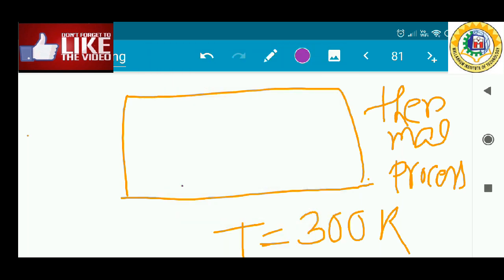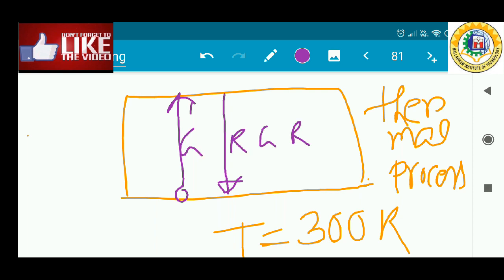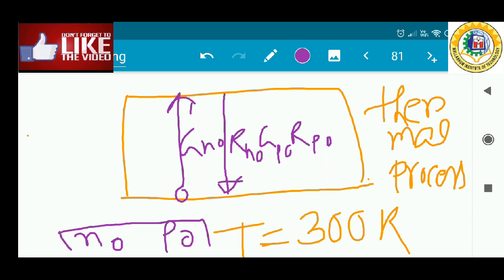From the valence band to the conduction band, electrons are being generated, and from the conduction band to the valence band, recombination is happening. This is the generation rate of electrons, this is the recombination rate of electrons, the generation rate of holes, the recombination rate of holes, happening inside the semiconductor. For that purpose, the number of electrons is N0 and the number of holes inside the semiconductor is P0 at any instant of time.